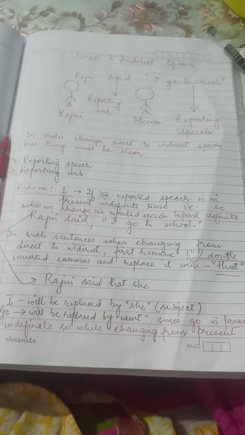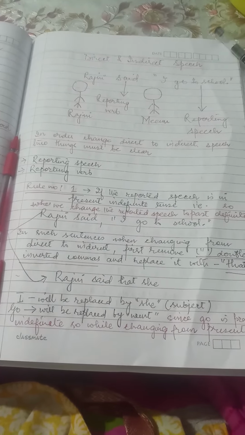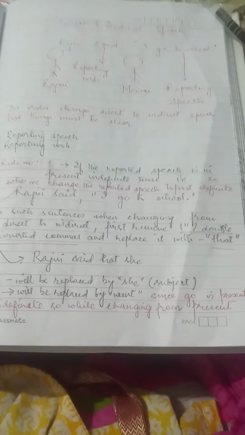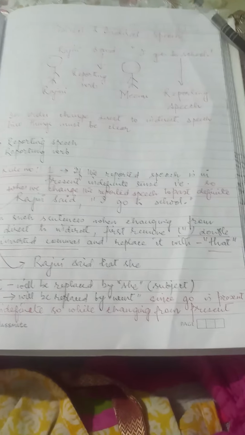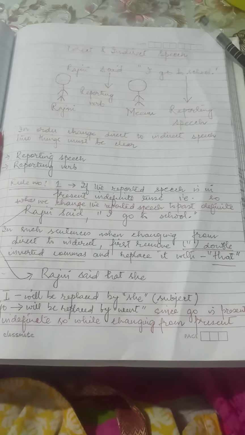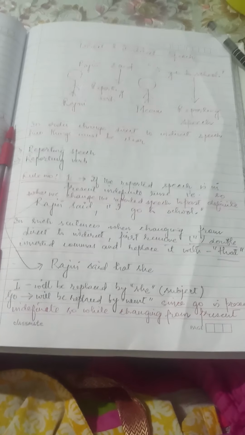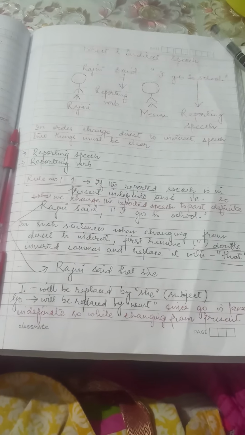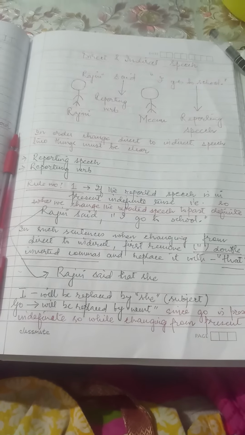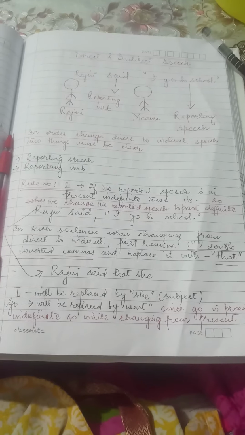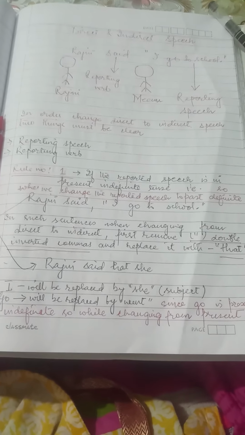Now, children, here comes a very interesting rule. Once you learn this rule, you will find all the questions on direct and indirect very easy to solve. The first step in direct and indirect is, whenever you are given a direct speech, in order to convert that speech into indirect speech, remove the inverted commas and write "that" instead of inverted commas.